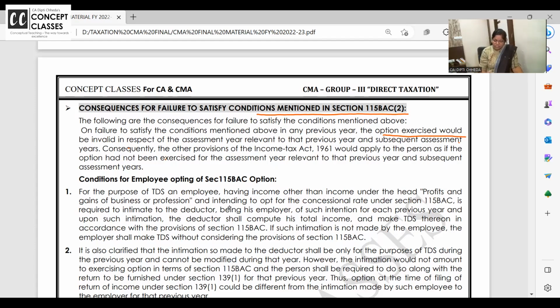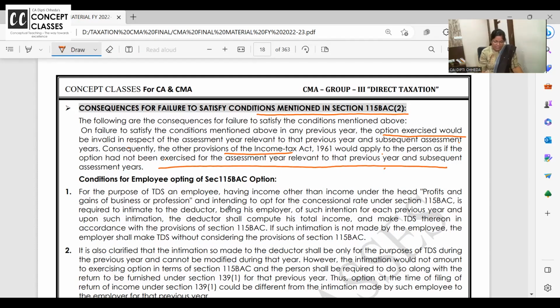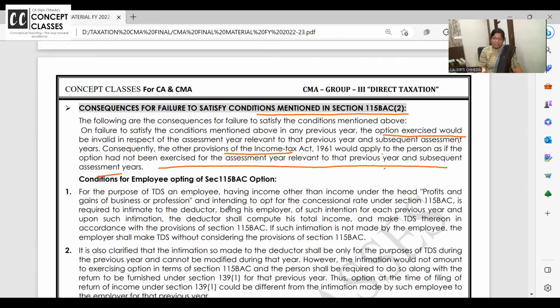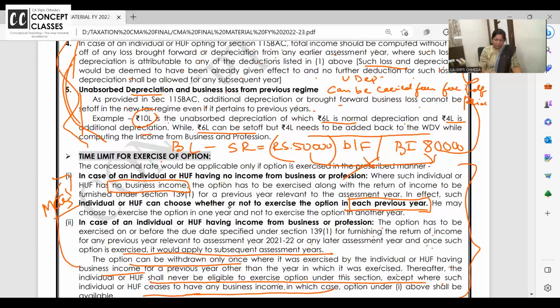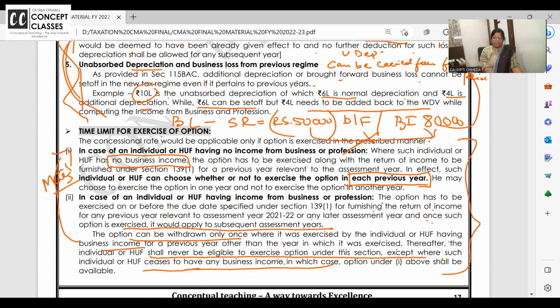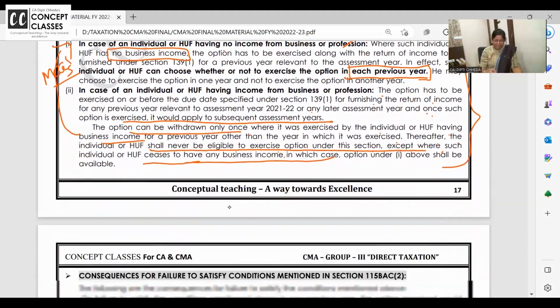Consequently, other provisions of income tax, the routine old provisions, would apply as if he has not exercised the option for that previous year and the subsequent years. So if you don't comply with the conditions, anyhow you come out. Or if you don't have business income, you have a choice: come in, come out, go. If you have business income, opt in. Better, if you opt in, don't opt out. Once you opt out, you can't opt in again.